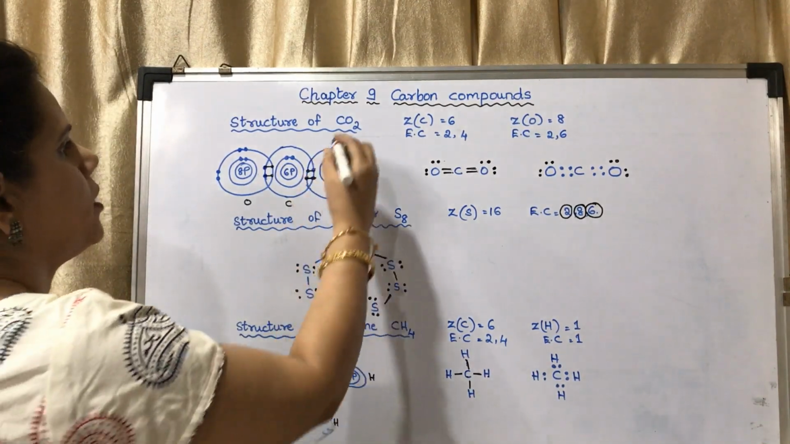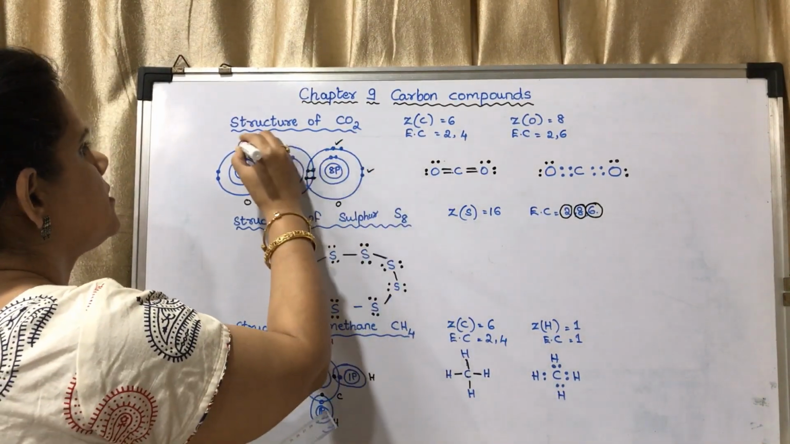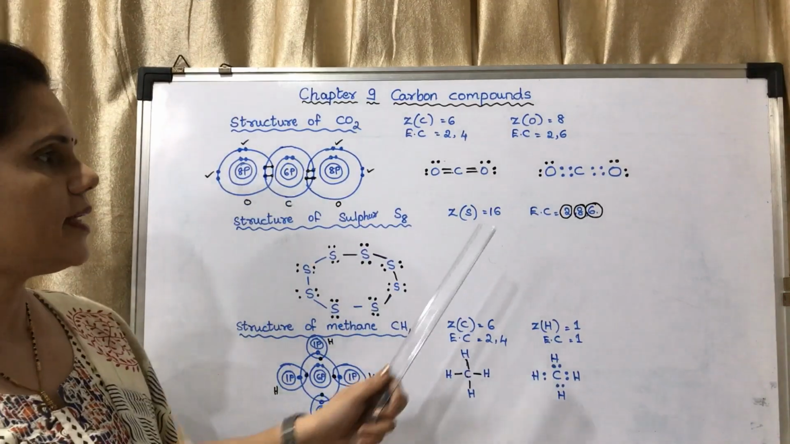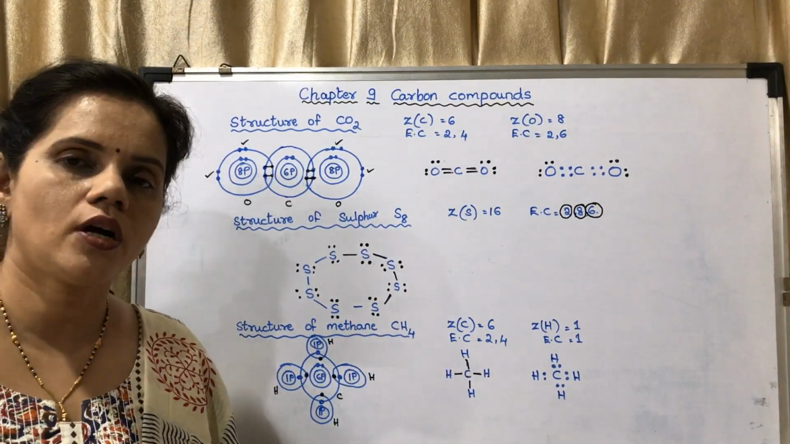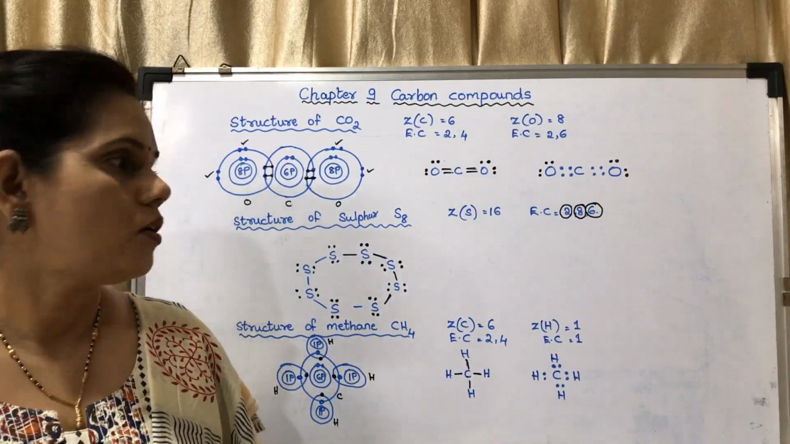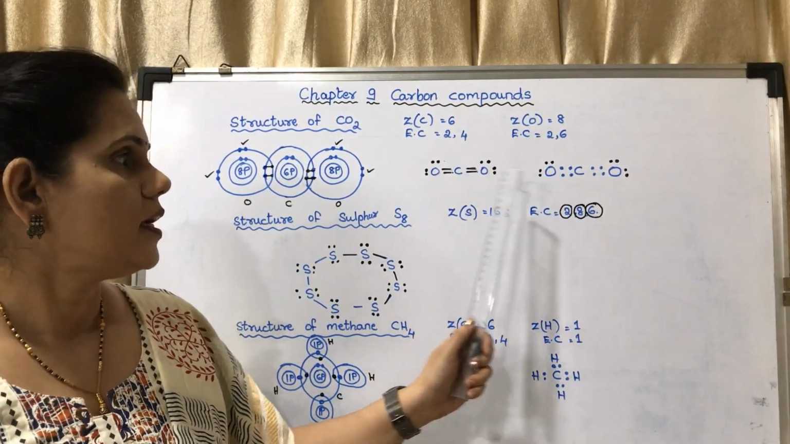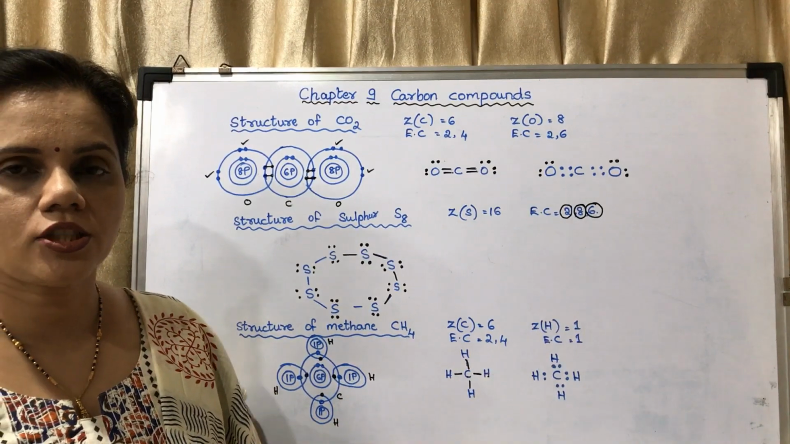After forming the double bonds, there are the electrons left. Okay, those electrons have been shown here. These are the extra electrons which do not take part in the bond formation. This is the electron dot structure.